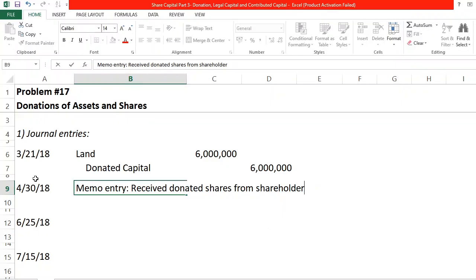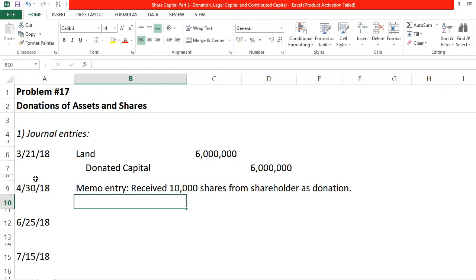Since this is not a recordable event, we could just put there: received 10,000 shares from shareholder as donation. Again, we just have to record a memorandum entry.